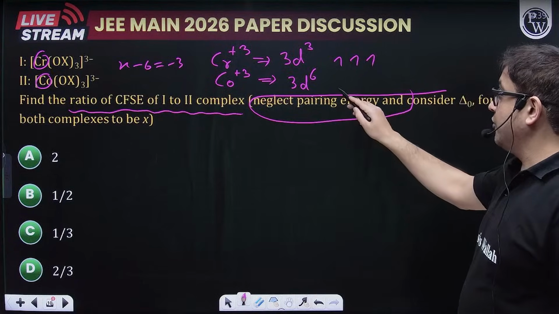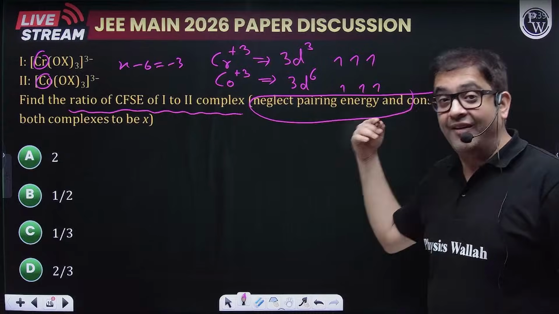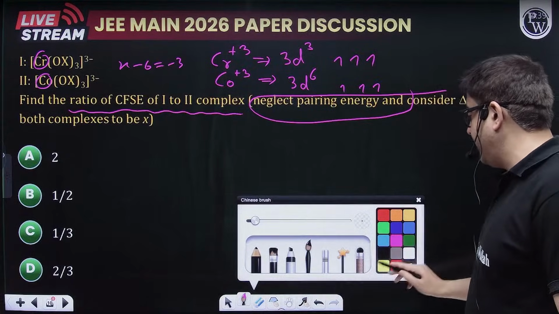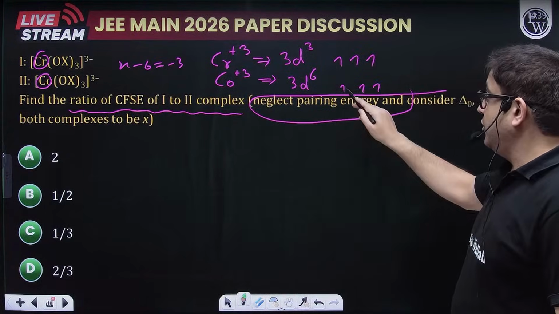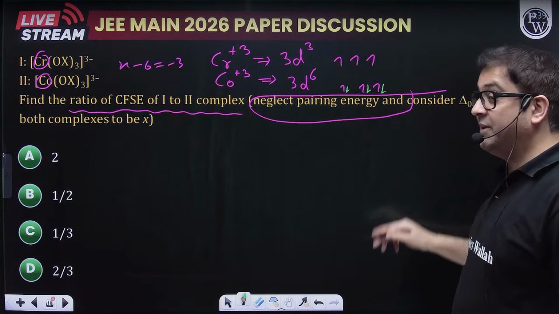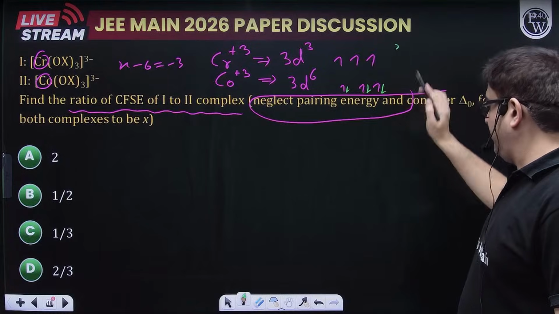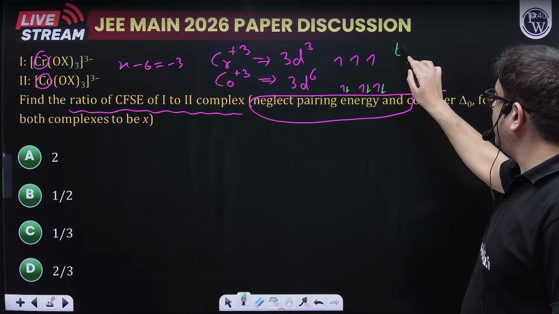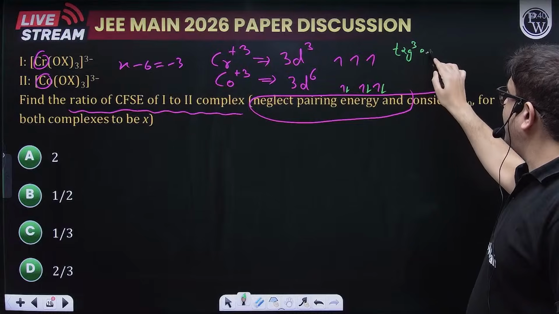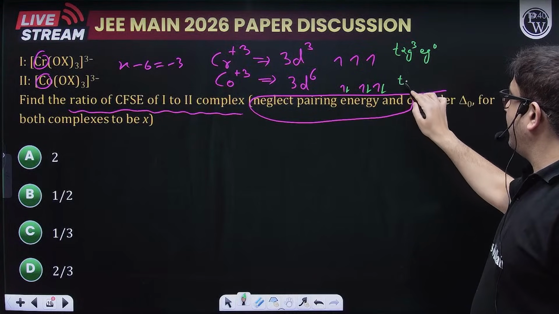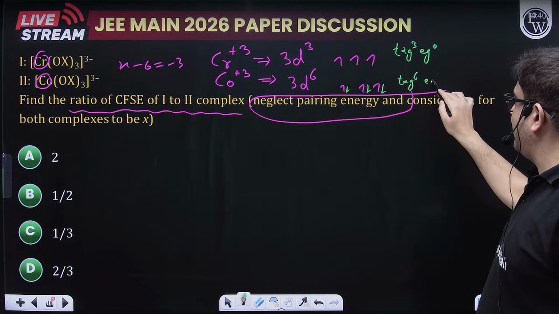Here also the t2g will be filled first because we have to pair, since pairing energy is neglected. So it will have a configuration of t2g6 and eg0.